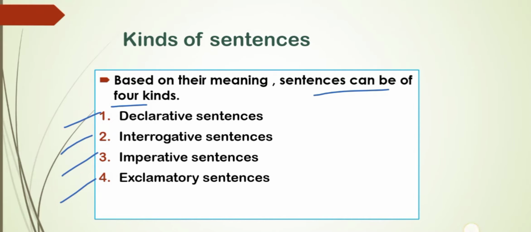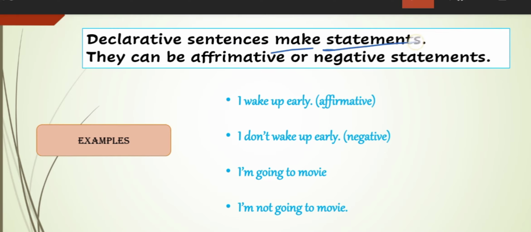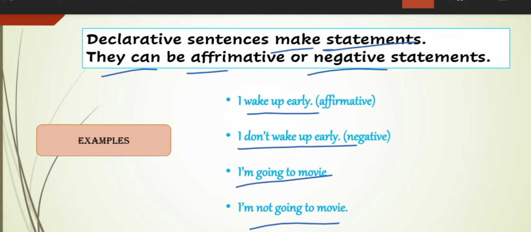Now we'll see what is a declarative sentence. Declarative sentences make statements. They can be affirmative or negative statements, positive or negative. For example, I wake up early. It's a positive statement. I don't wake up early. It's a negative statement, right? Declarative sentences can be positive or negative statements. I'm going to the movie. I'm not going to the movie.